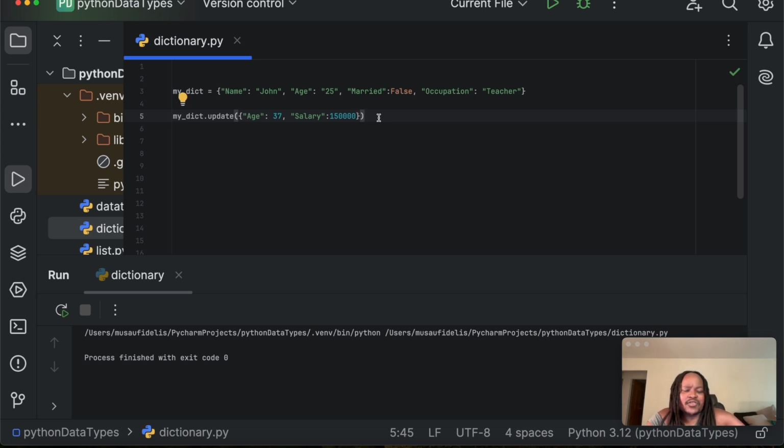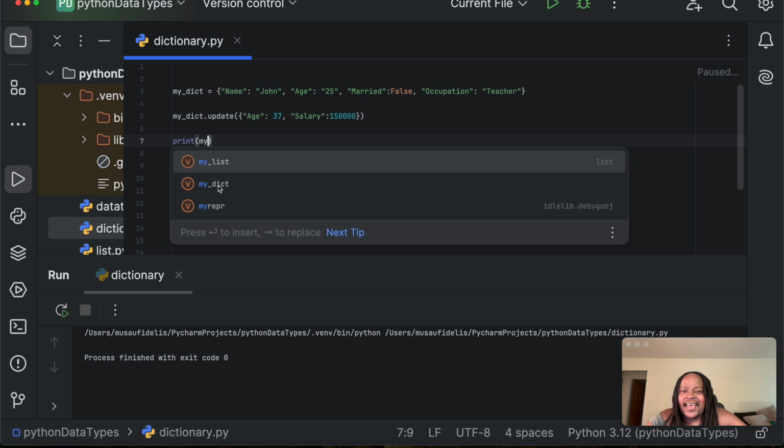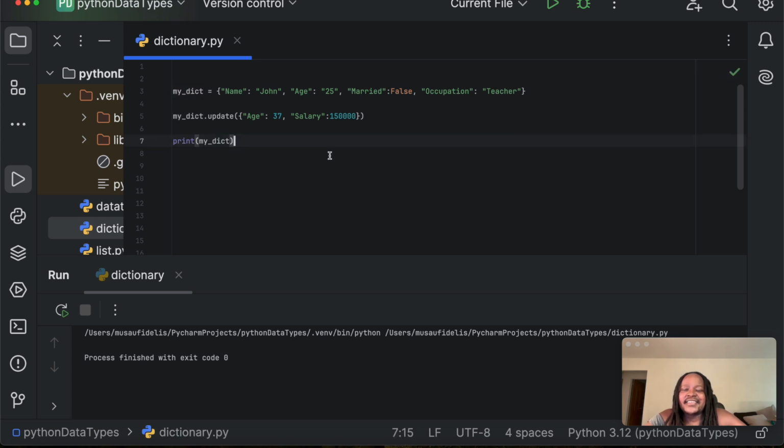In any case, once you update here, if I come here and I print my date, you will see that now my date will have the age updated, and will also have John with a salary.